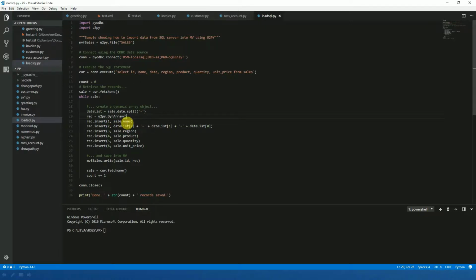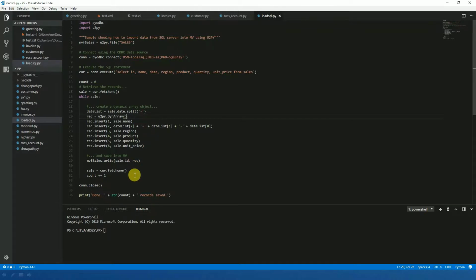So I'm putting the name into attribute 1. I'm doing a little bit of transforming on the date and putting that into attribute 2, the region into attribute 3, product into attribute 4, quantity into attribute 5, and unit price into attribute 6. When I build up that dynamic array object in Python, I file that on my MBS sales object, which is my sales file on UniVerse, using the same ID that came from SQL Server, and then I loop around and do it again.